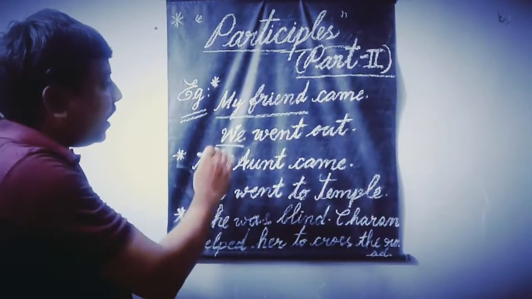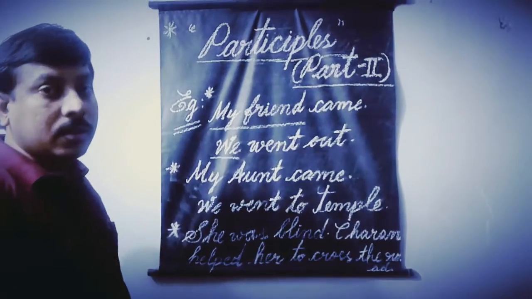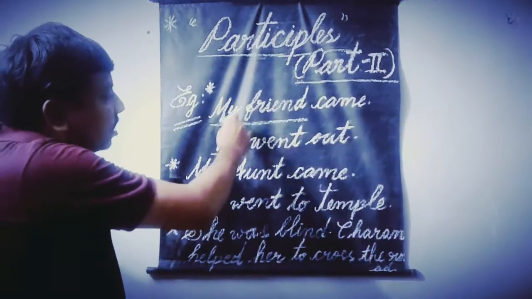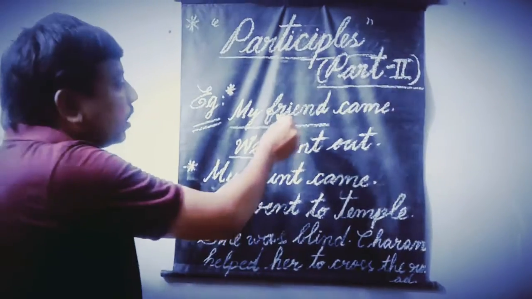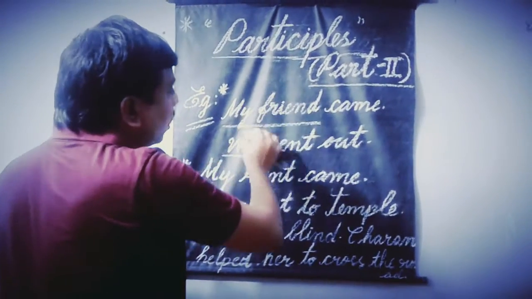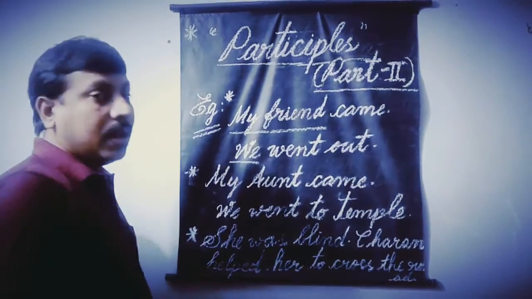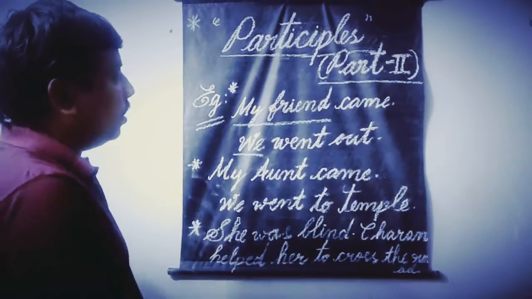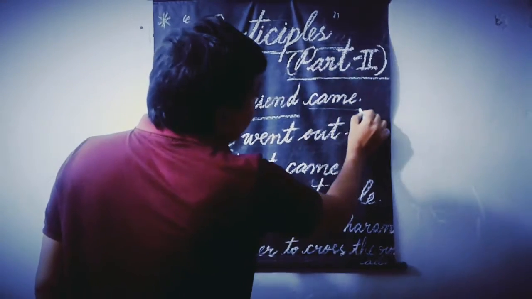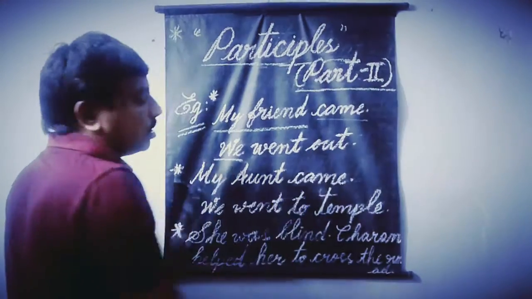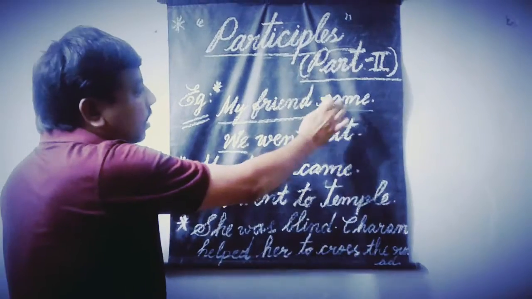When you find two different subjects while combining two statements by using participle, we should use the subject of the first statement as usual. Later the verb which is from the first statement should be changed. Here we can find the change in the verb.